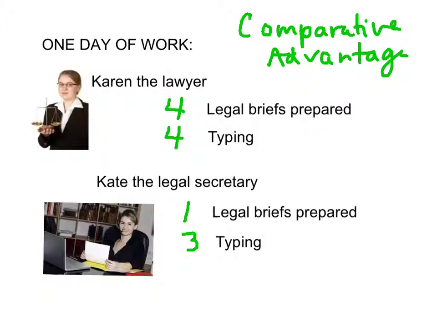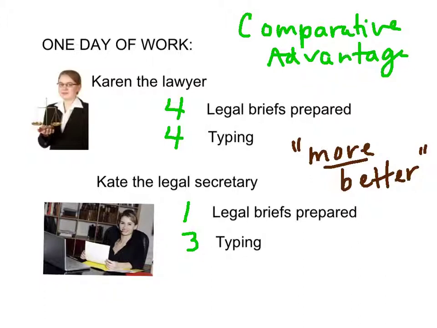What should happen here is that Karen the lawyer should concentrate in the work where she is, to use colloquial language, more better. She's better at both briefs and typing, but which is she more better at? Well, look at the ratio: 4 to 1 for legal briefs, 4 to 3 for typing.